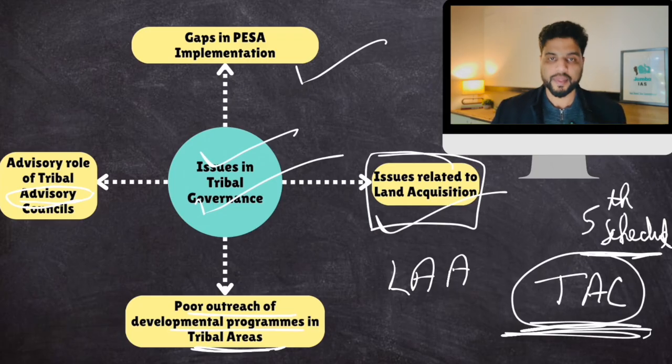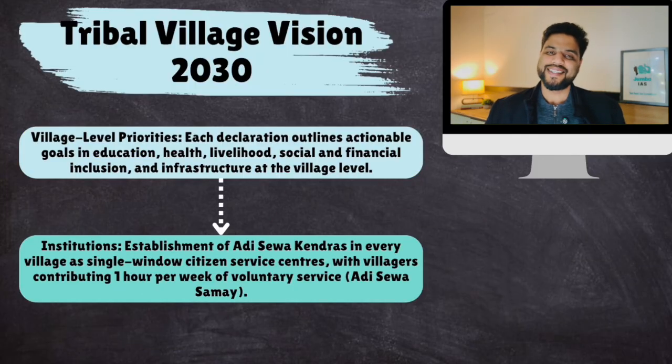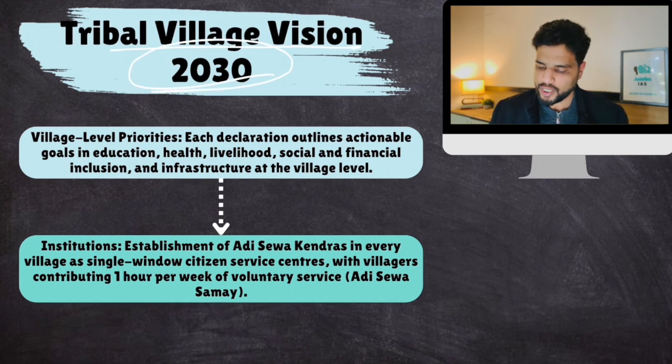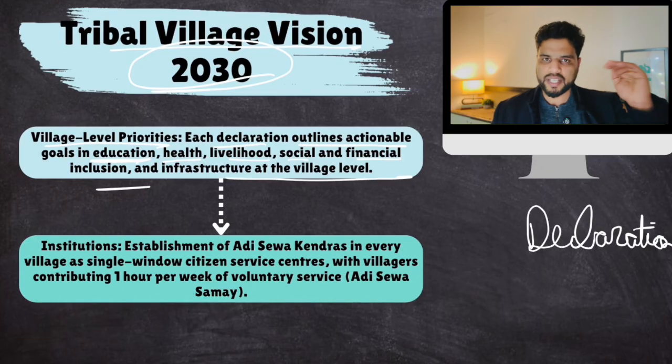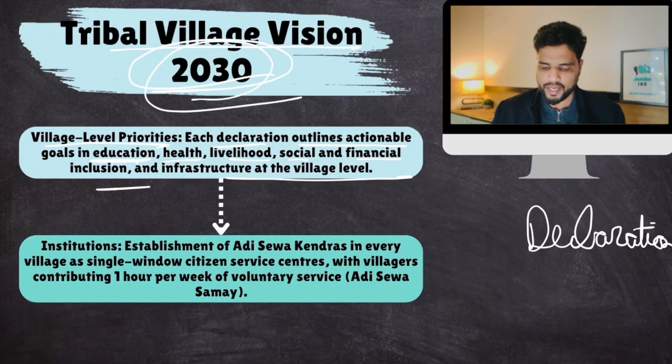So yeah. Now let's talk about what was in the current affairs. What was in current affairs? So Tribal Village Vision 2030. So what is this vision basically? Vision Declaration 2030 Declaration that was adopted. So village level priorities would be set in fifth schedule areas. Each declaration outlines actionable goals in education, health, livelihood, social and financial inclusion, infrastructure at village level. So the goals have been set up till 2030 for these tribal areas.